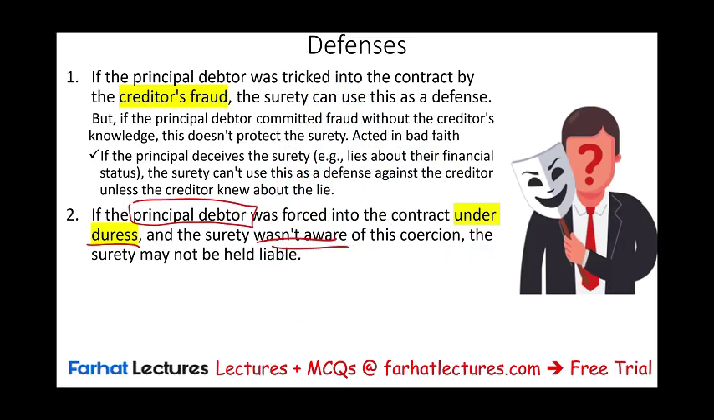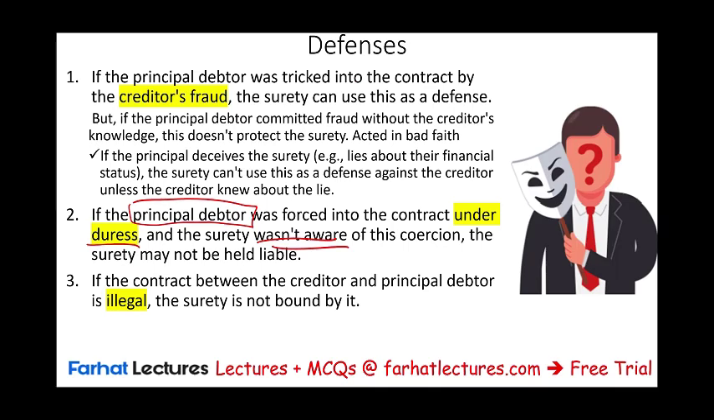It was under duress. If the contract between the creditor and the debtor is illegal, what does that mean? It means that the loan is of an illegal nature, because of a gambling debt or maybe a drug deal. Well, the surety cannot be held liable for that because the contract itself is illegal. So if the surety goes to the court and says, well, guess what?